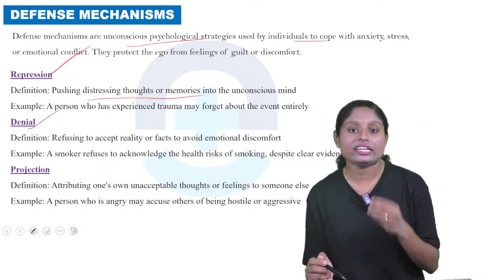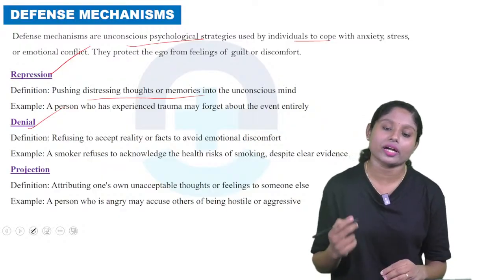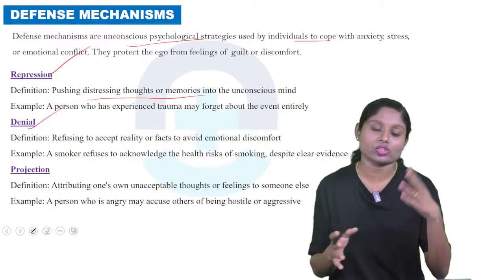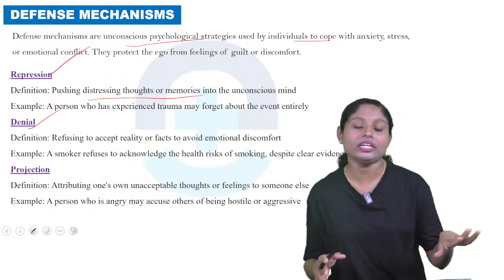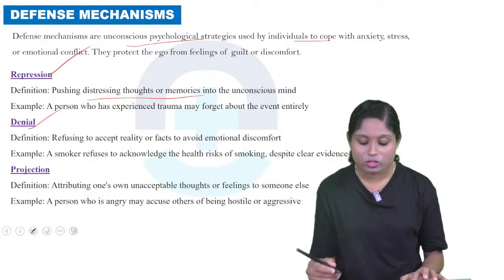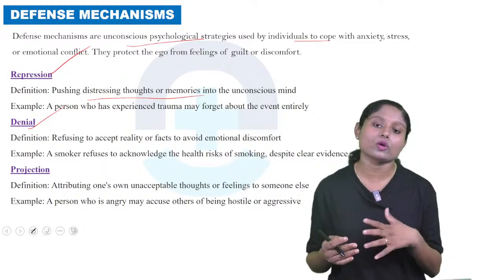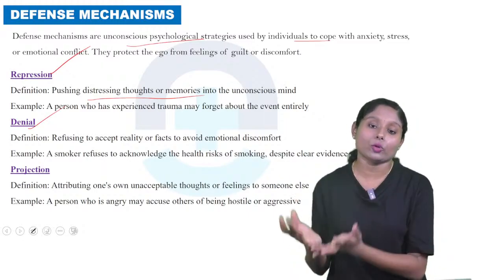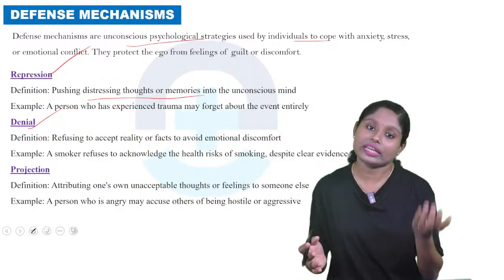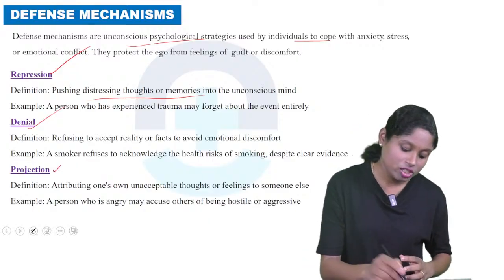Next is denial. Denial is refusing to accept the reality of facts to avoid emotional conflict. So that person will refuse to accept the facts. Completely denying. Example, a smoker refuses to acknowledge the health risk of smoking despite clear evidence. हम लोग उन लोगों को बोल दिया, smokers को बोल दिया, smoking करने के बाद आप लोगों को इतना problems हो जाएगा, with evidence हम लोग बोल दिया तो भी वो लोग deny करेगा, accept नहीं करेगा. So that is denial.